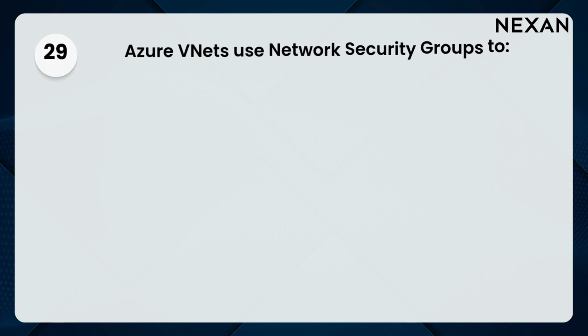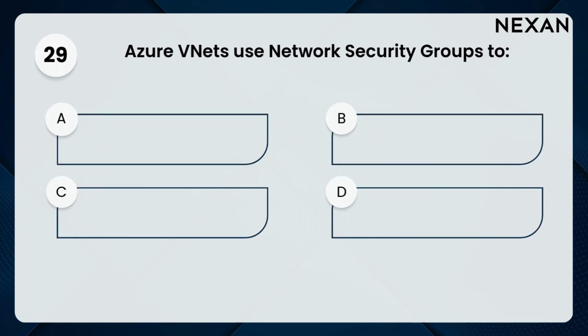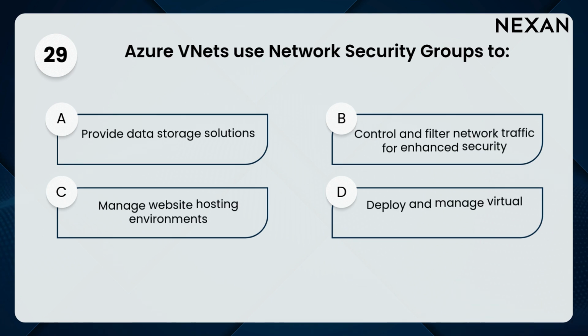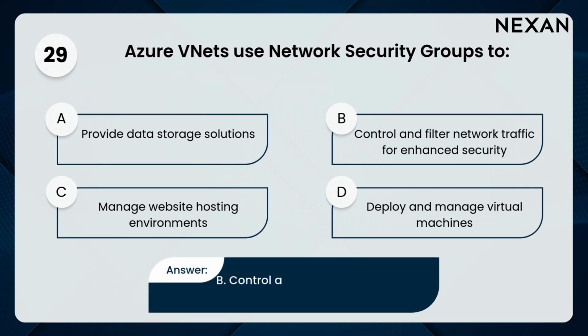29. Azure VNets use network security groups to: A. Provide data storage solutions, B. Control and filter network traffic for enhanced security, C. Manage website hosting environments, D. Deploy and manage virtual machines. Answer: B. Control and filter network traffic for enhanced security.